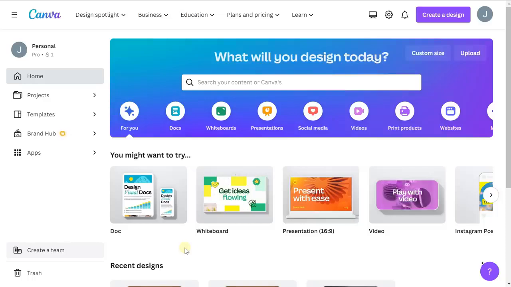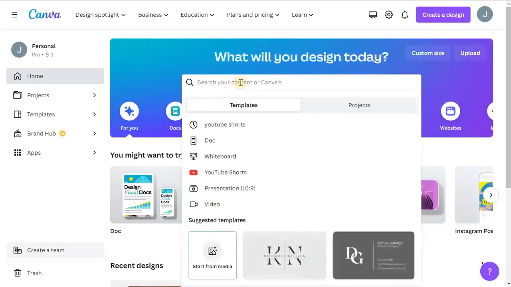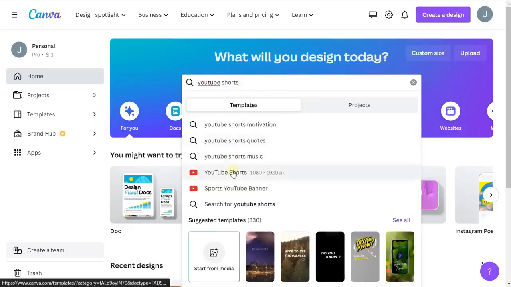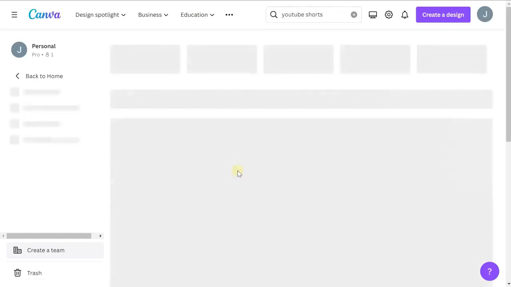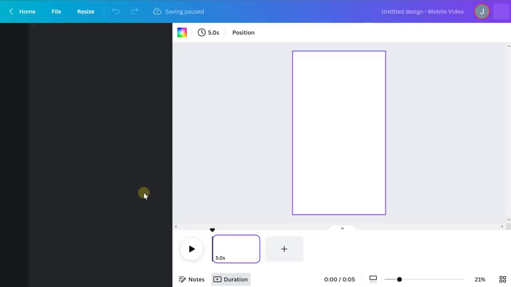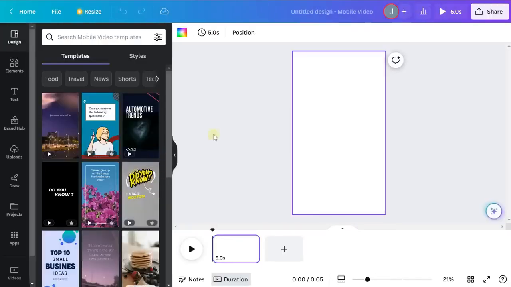Now, what we're going to do here is click the search bar in the middle and type in YouTube Shorts. And we're going to select the YouTube Shorts template here. And then we are going to select Create Blank Template. And this is going to give us a brand new template ready to use. And we're going to be doing a handful of things to get this template ready to then start the automated video creation side.